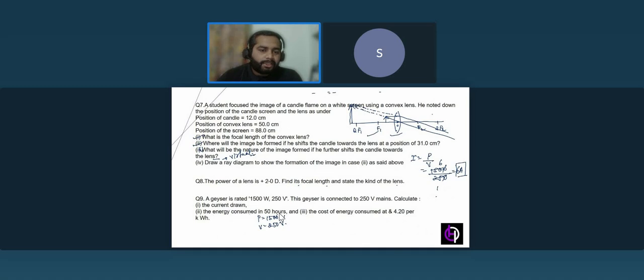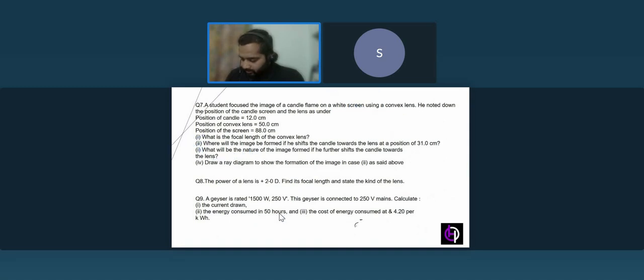Now the second part, the energy consumed in 50 hours. So if we talk about energy, energy is equal to power into time.